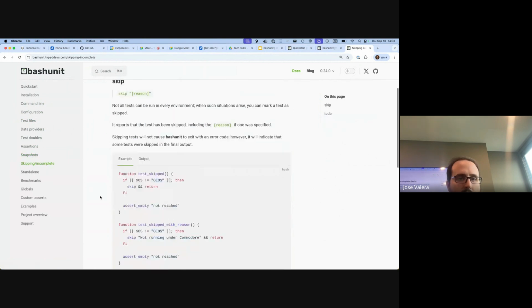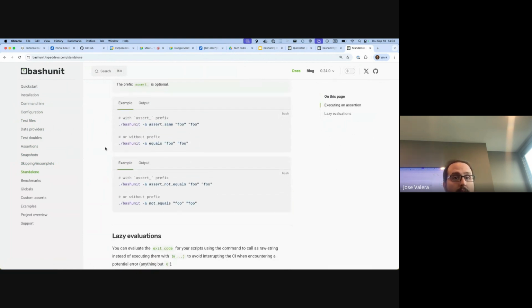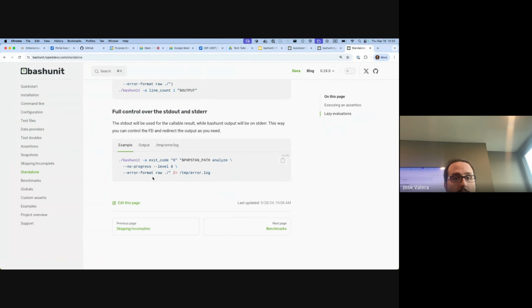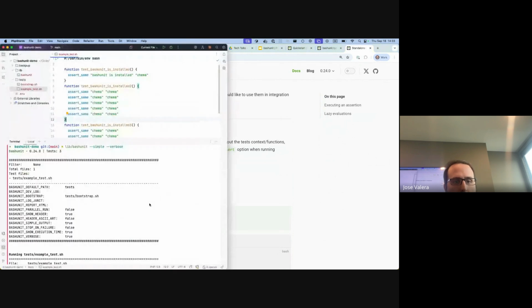Then we can skip tests for sure, or mark them incomplete. We can run standalone Bashunit. This is exactly what happened with PHPStan, where they didn't want to run the runner of Bashunit. They wanted to run the function and the logic of the assertions, but not the runner. So I extracted this, and then I said, okay, then you can run here.